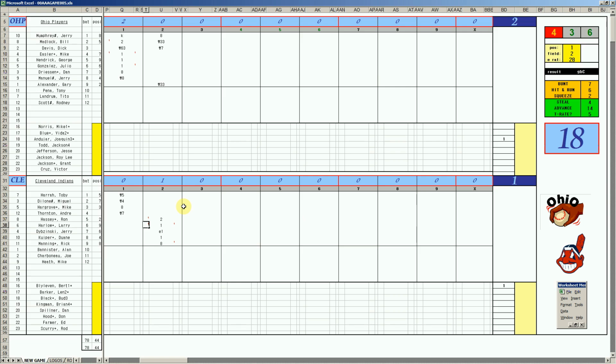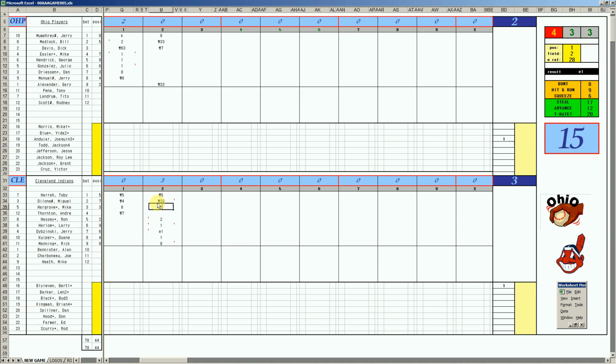Back at the top to Toby Harrah. This is where those bases loaded walks would look awfully good. Pitch to Harrah. 42, he pops to third. Miguel Delaney. 53, first C. That will score a run. And with 2 outs, it's Hargrove.